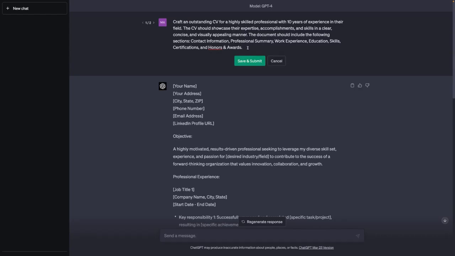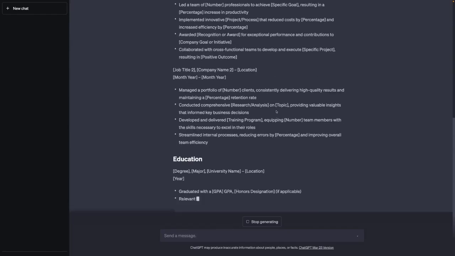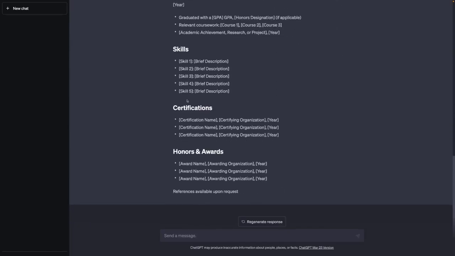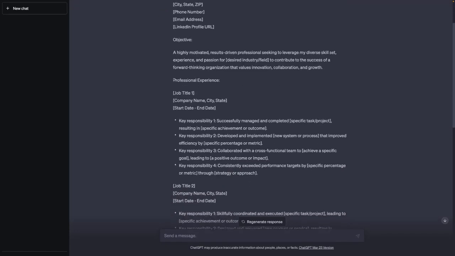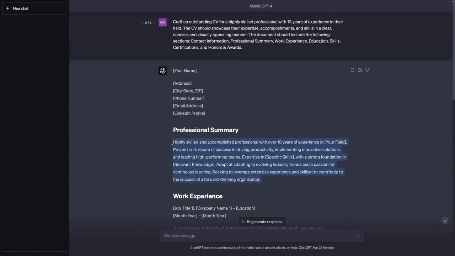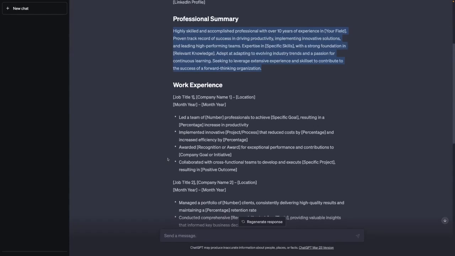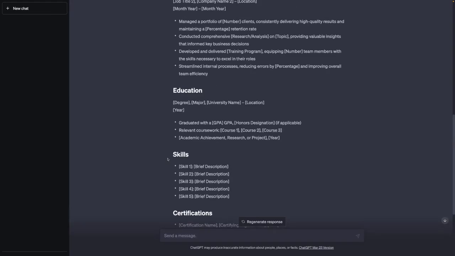This gives a bit more information to ChatGPT about the way the CV should be structured. As always, you can tailor this according to your needs, but with that more structured prompt, we should get, well, a different looking CV, but let's see what the result looks like. So this isn't too different from the first draft that we had with the simpler prompt. This is probably due to the fact that a CV is what it is. It basically always follows a certain structure. Nevertheless, you find a more elaborated example for the professional summary, for example. And more importantly, as I mentioned, you can use this template here, so to say, to add your education and working experience.